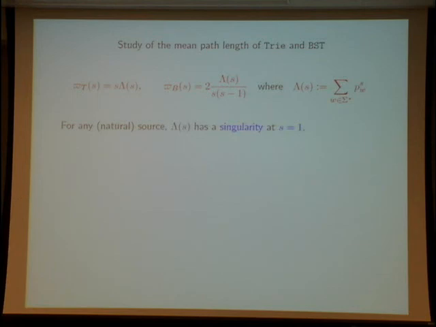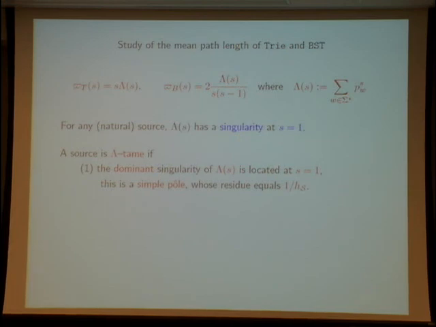For any natural source, lambda of S has a singularity at S equal 1, but I say that the source will be lambda tame if the dominant singularity is at S equal 1, and this is the source system when this singularity is also a simple pole.